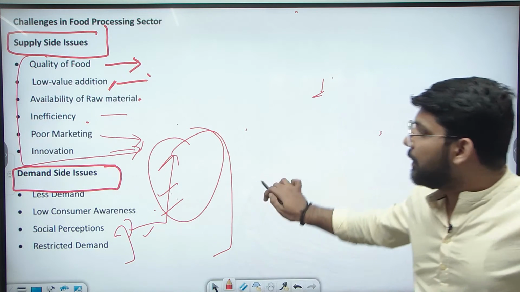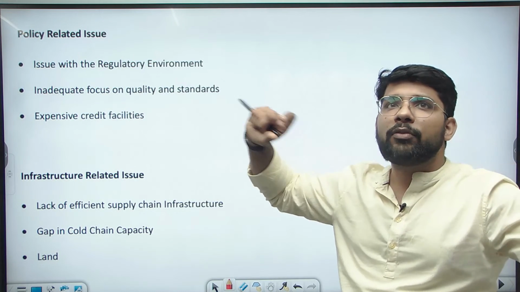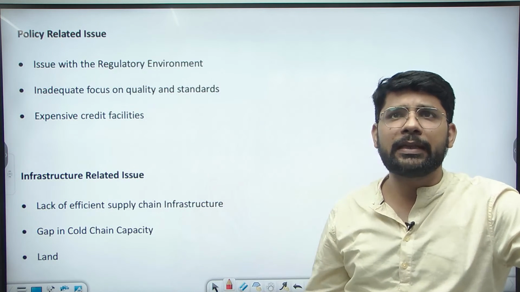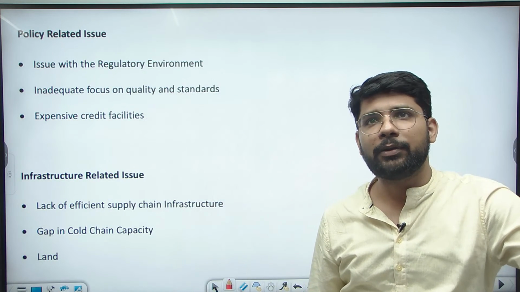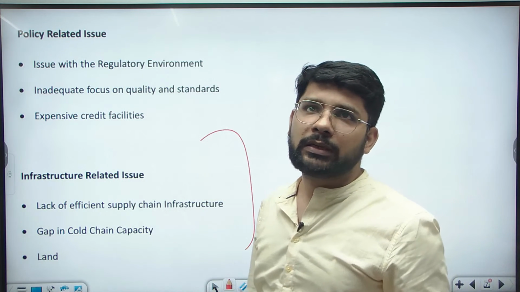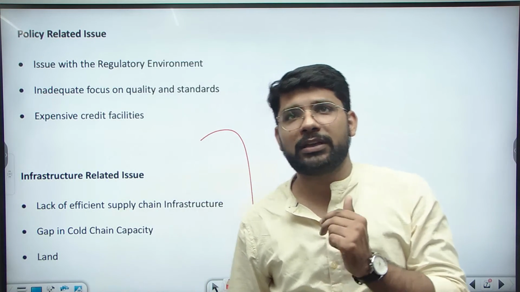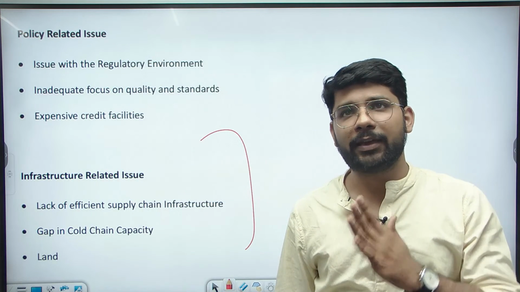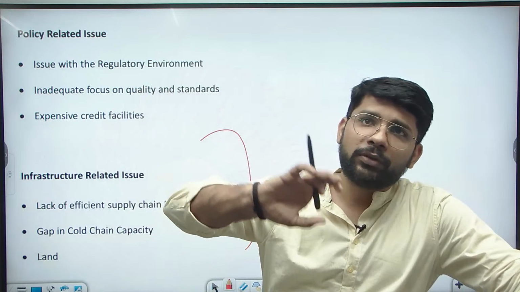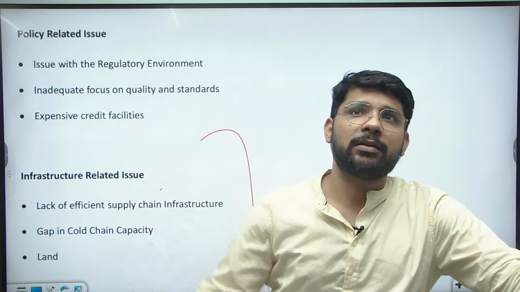So these are the demand side issues, supply side issues, and the policy-related issues: the regulatory environment, inadequate focus on quality and standards, and expensive credit facility, as easy credit is not available to these units. Then in the case of infrastructure, we can say the lack of supply chain infrastructure. Supply chain infrastructure is a very common requirement for establishing any industry in the country, whether food processing, any manufacturing industry, or the fruit and vegetable industry. Supply chain and cold chain are a requirement.